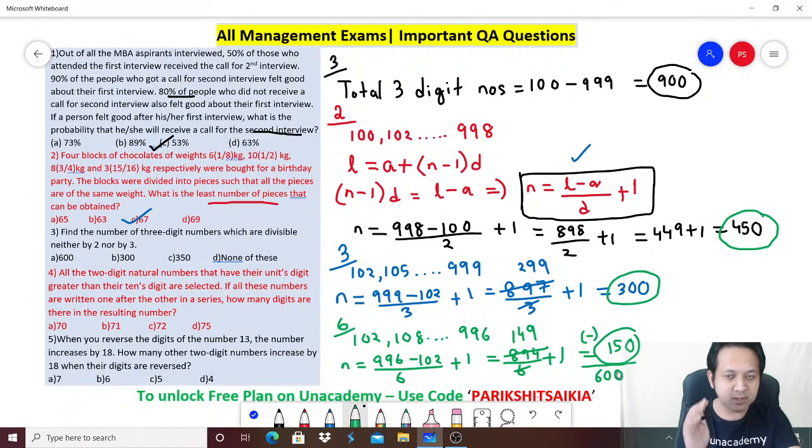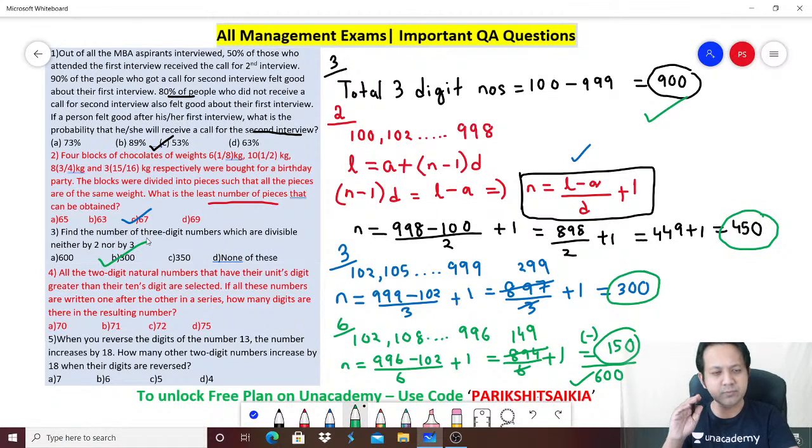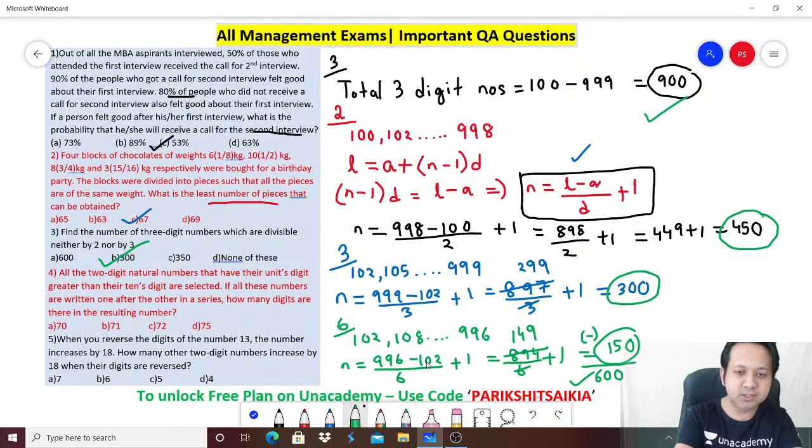So obviously the question is just asking the opposite: not divisible. The total number of numbers, remember, was 900. So 900 minus 600 will get you the answer. Total minus numbers which are divisible by 2 or 3. So 900 minus 600 is 300. Answer is 300. Got it? Easy one, I would say. I hope you have understood this. Let's go to the next one.